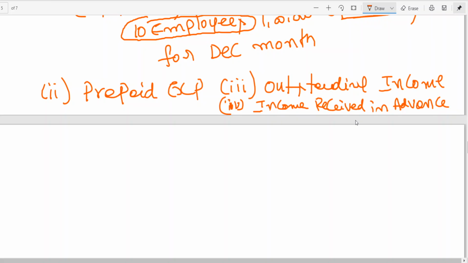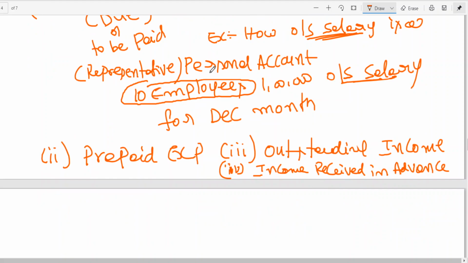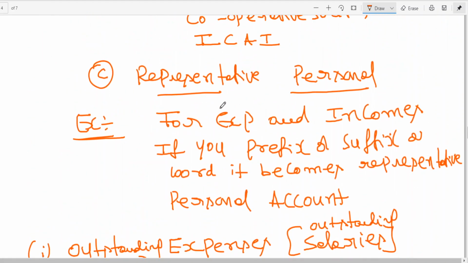Expense you have paid to an insurance company for one year insurance, or to a telephone authority, they are artificial persons. You have made a payment in advance to an artificial person. So this amount is representing a personal account, like that. You can sum this up: outstanding expense, prepaid expense, outstanding income, income received in advance. These are the examples of representative personal account.